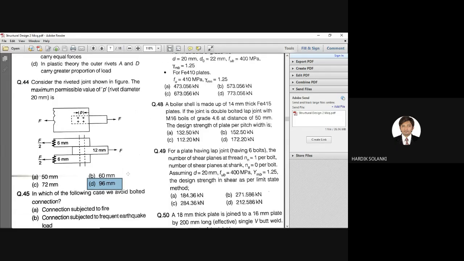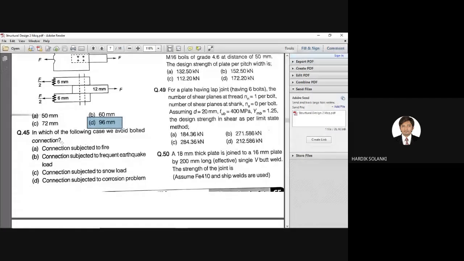Okay. Next, question number 45. In which of the following cases do we avoid bolted connection? So I hope you will be able to answer this question. In which of the following cases do we avoid bolted connection? Connection subjected to fire, connection subjected to frequent earthquake load, connection subjected to snow load, connection subjected to corrosion problem. B.